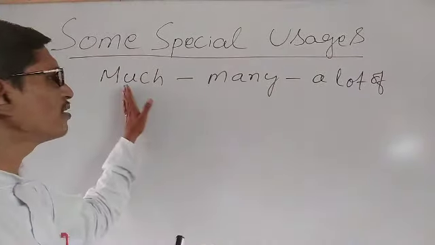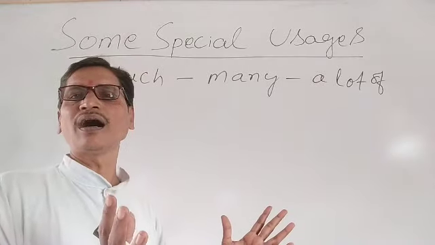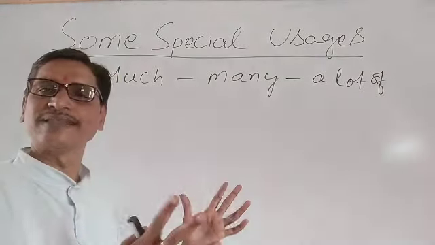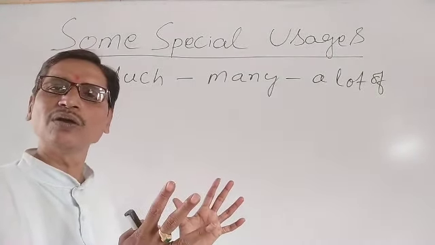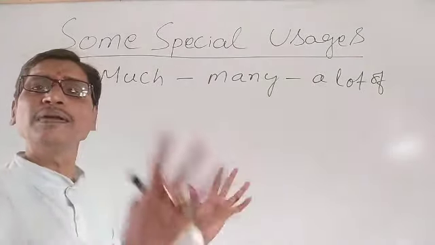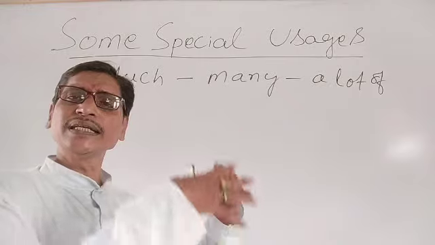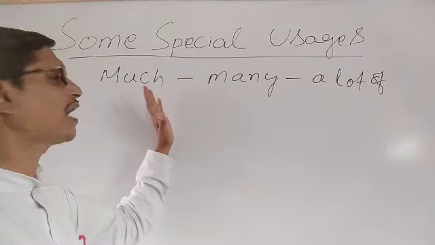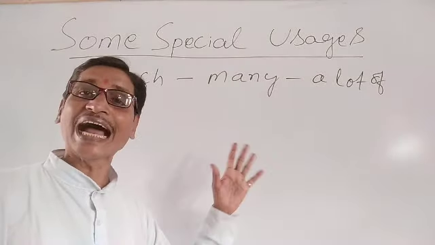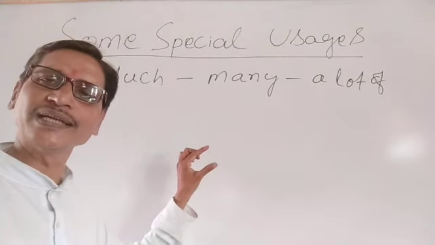As you know, much, many, a lot of are talking about the plurality of a subject. You can say much is talking about the quantity. When we talk about an uncountable noun, we use much. When we are talking about the number, that means countable nouns, we use many. Similarly, when we are talking about the plurality of either countable as well as uncountable nouns, we use a lot of. For that, let me write a diagram over here so that it will be easier to understand. Okay?